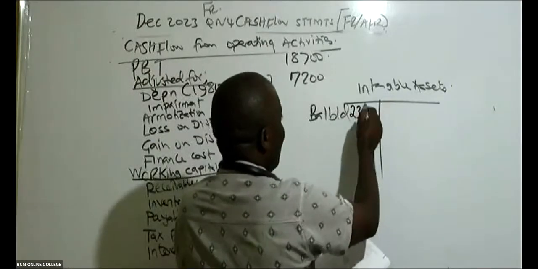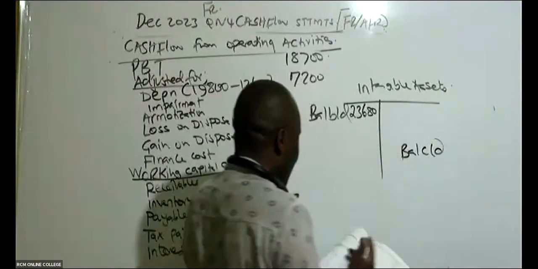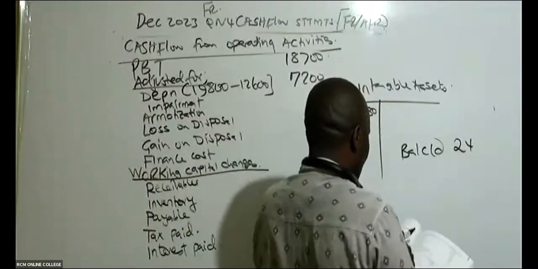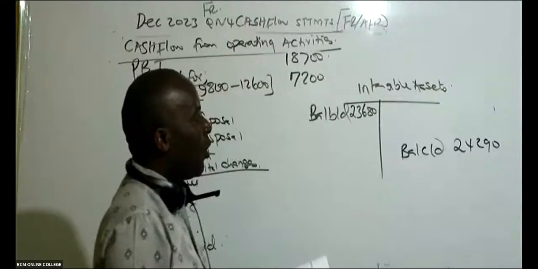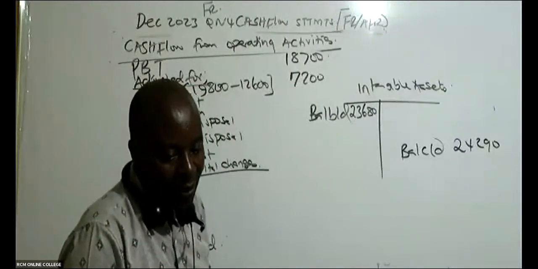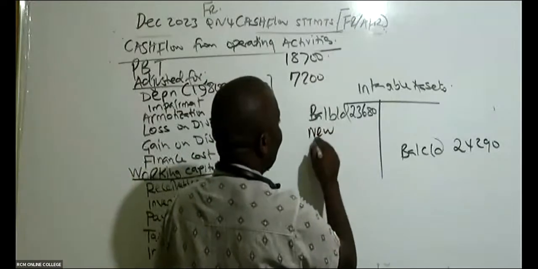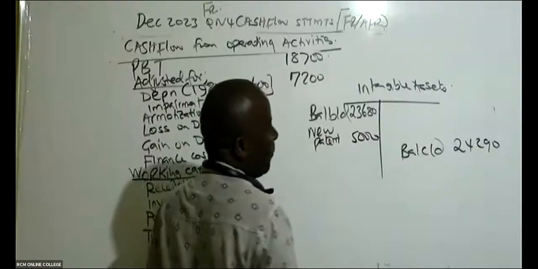And then I have balance carried down, 24,290. And then I'm told within the year, we acquired a new patent. In terms of thousands, it was 5,000.